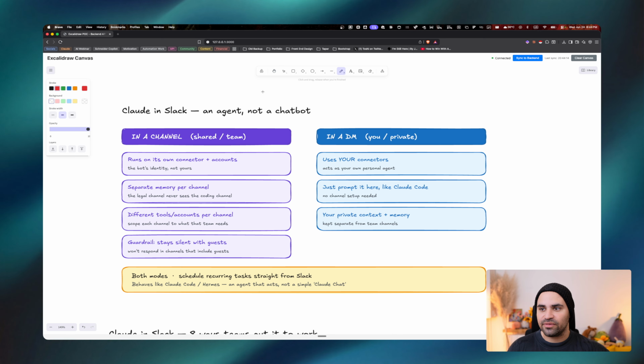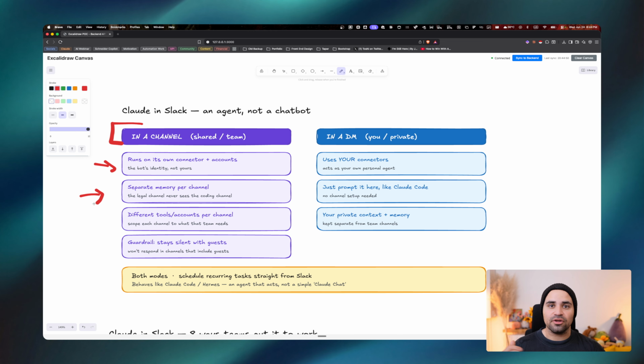First of all, whenever you actually talk with Claude inside of a channel, it's going to behave like its own AI employee, meaning that you can give it access to its own Gmail account, its own Google Drive account, its own Notion account. So it really does have its own personality. You can actually even give it multiple roles according to the Slack channel where it is. So, for example, if you wanted to have quote unquote a legal role inside of the legal channel, you can absolutely do that. And you can set permissions to what it has access to according to each and every single channel that you actually put it in.